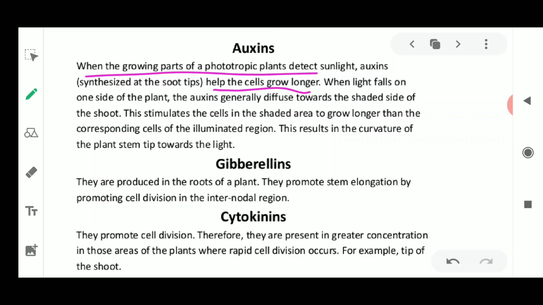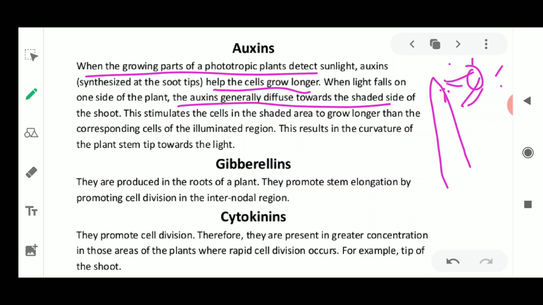When light falls on one side of the plant, auxins generally diffuse towards the shaded part. Suppose this is the tip of the plant, where auxin is produced and sunlight is falling here. Once the sunlight falls here, the auxin migrates to the shady part, and the shoot bends away from the light. The cells in the shaded area grow longer than those in the illuminated area.